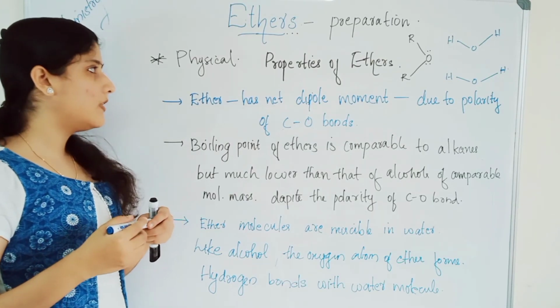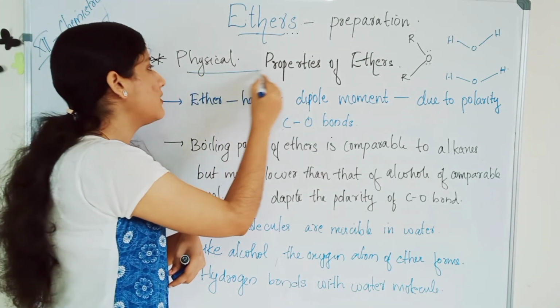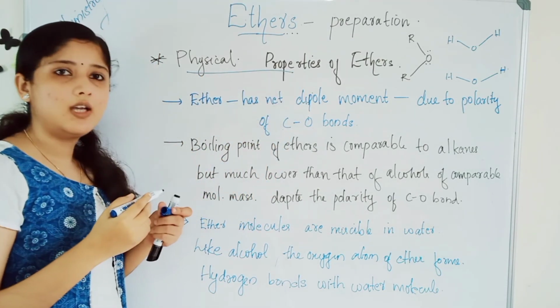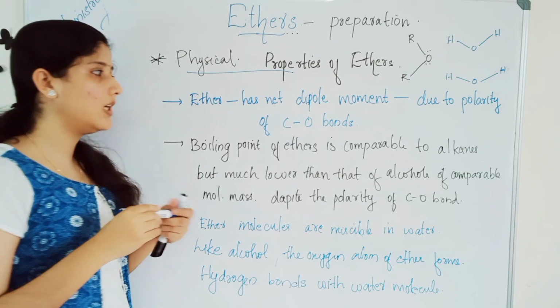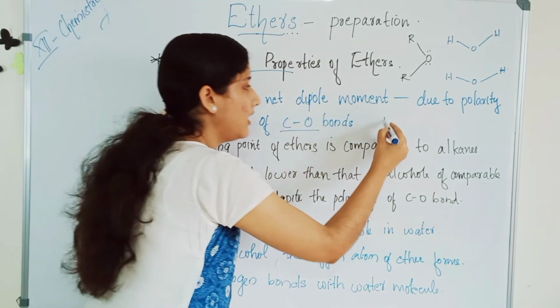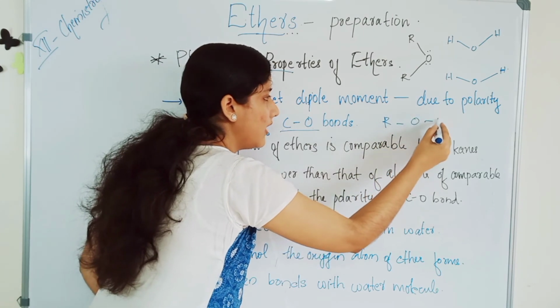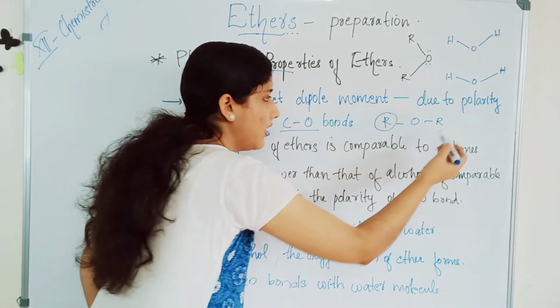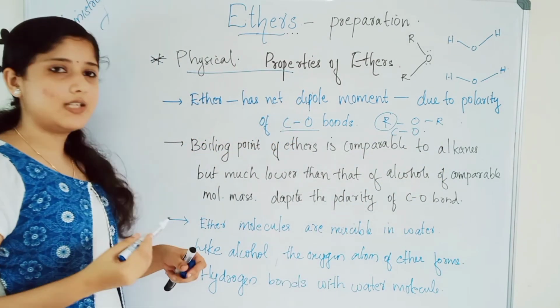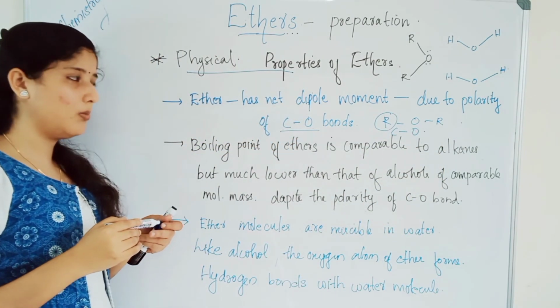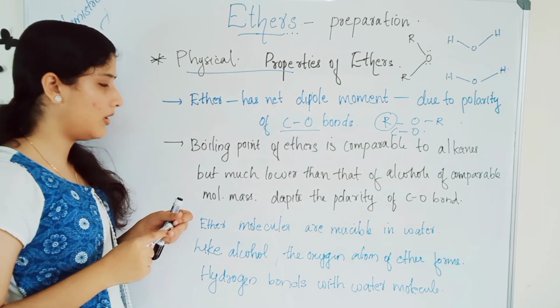Now, about the physical properties of ethers. Ethers always have a net dipole moment, due to the polarity of the C-O bond present. Ether is ROR, where there will be alkyl groups. Due to the polarity of this C-O bond, ethers will always have a net dipole moment. That is the first physical property of ether.